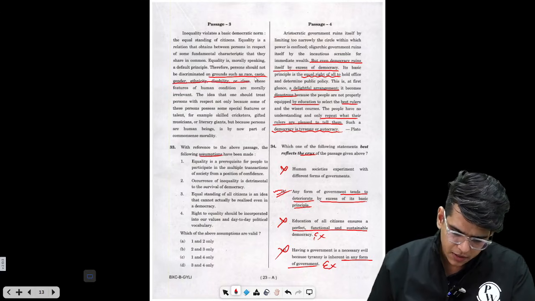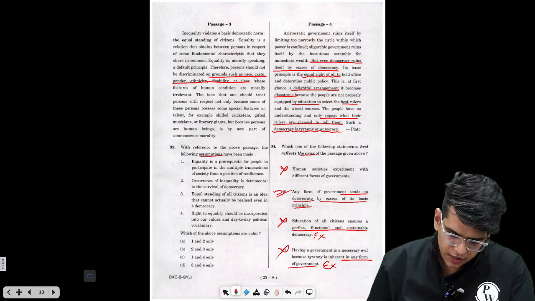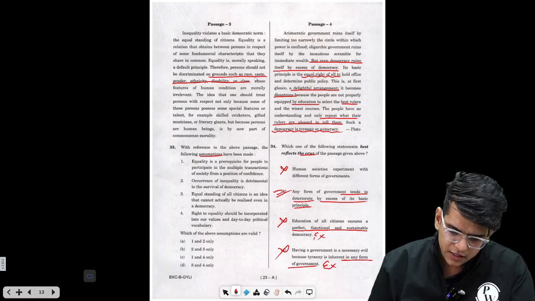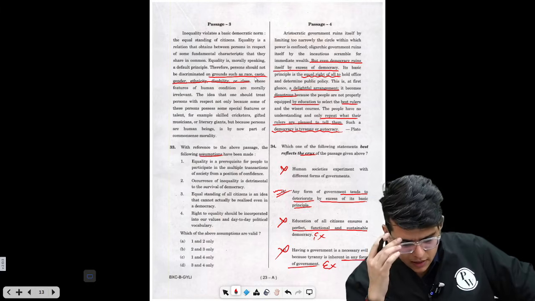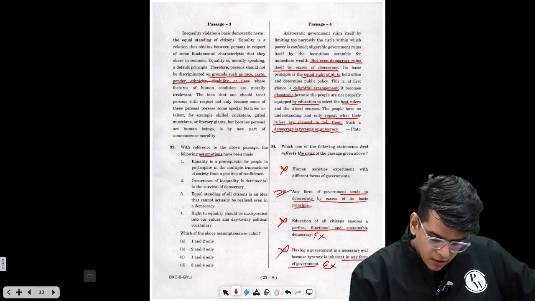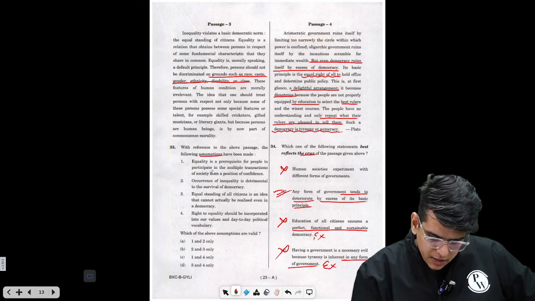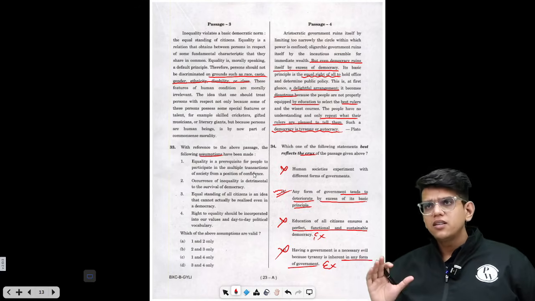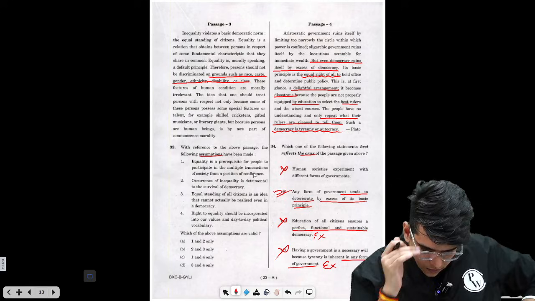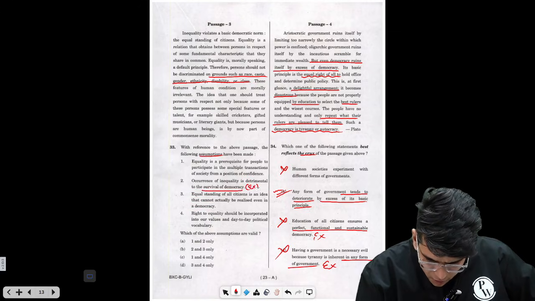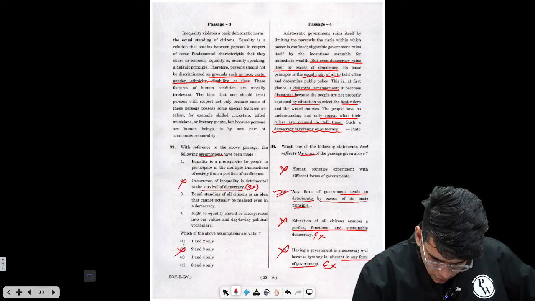The idea that one should treat persons with respect not only because some of these persons possess some special features or talent, for example, skilled cricketers, gifted musicians, or literary giants, but because persons are human beings, is by now part of common sense morality. Equality is a prerequisite for people to participate in the multiple transactions of society from positions of confidence. Now I will try to find the options which are definitely incorrect, right? Occurrence of inequality is detrimental to the survival of democracy. Extreme option. I can remove this. So I can remove B, I can remove C.